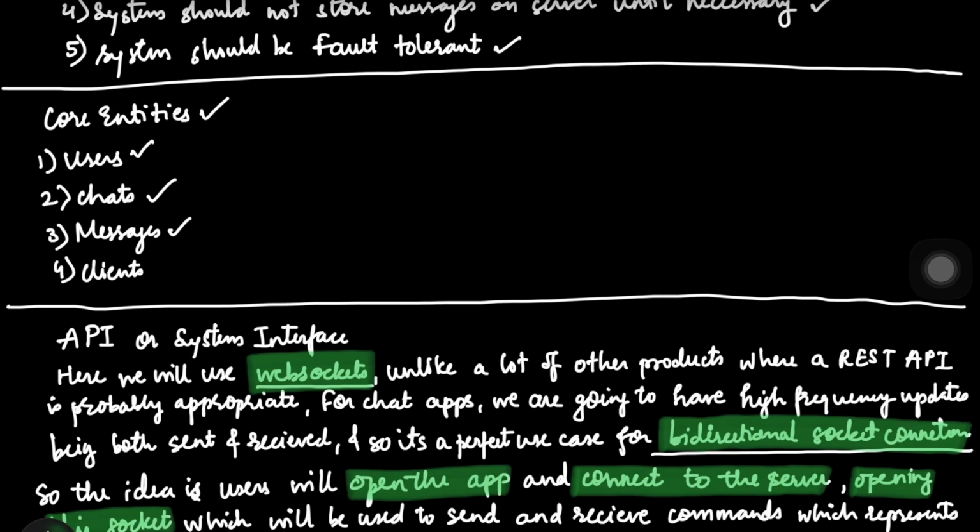The fourth thing is a client. A single user can have multiple clients: a phone, a tablet, or a laptop. So we need to treat clients as first class citizens. If you read a message on your phone, your laptop needs to know. Managing the sync across different client IDs is what makes the chat app feel seamless. So these are all our core entities.